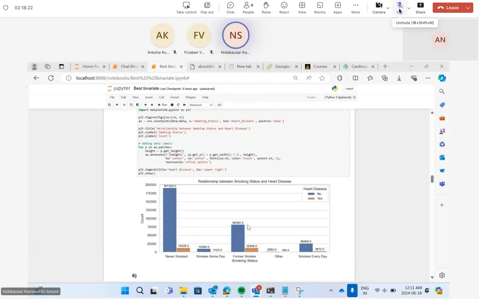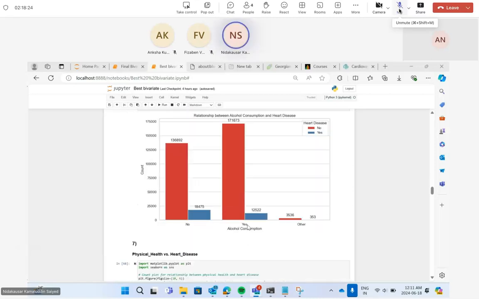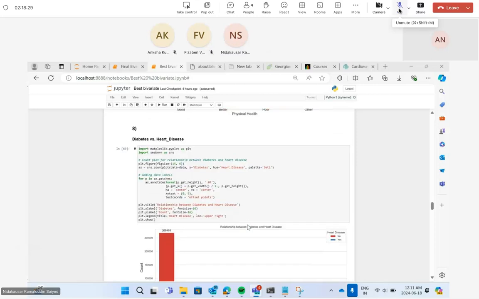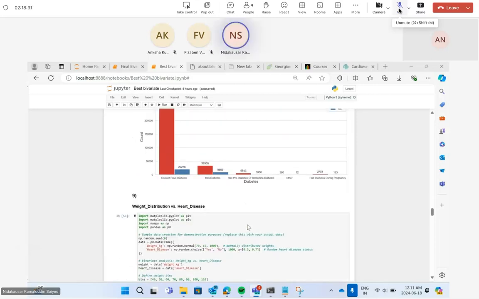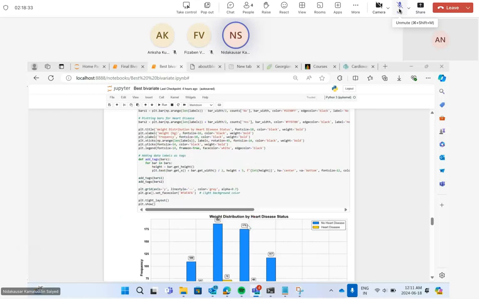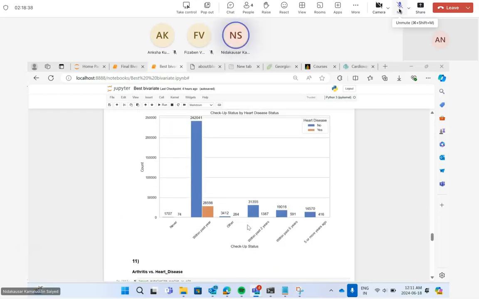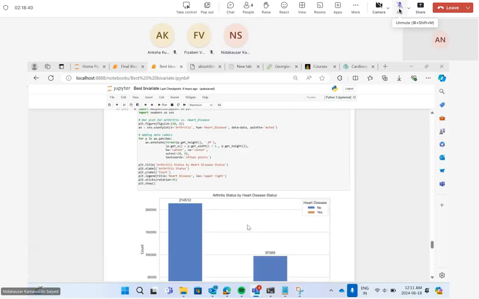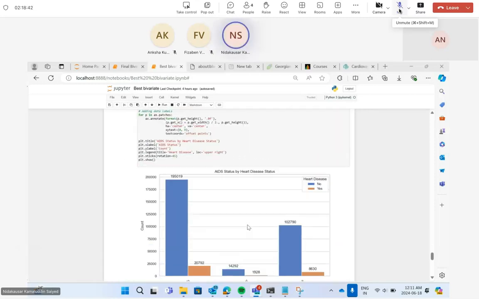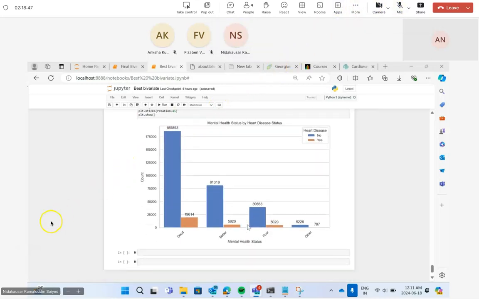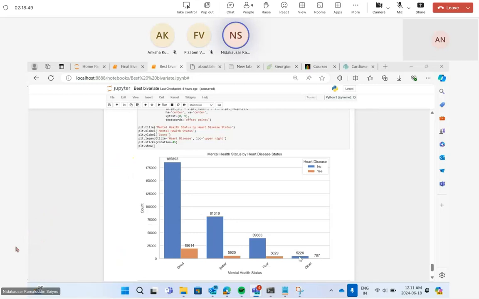And then I did for the smoking status, and also for the alcohol consumption, for physical health, for the diabetes, for the weight distribution, for the checkup, for arthritis, for AIDS, and for mental health. And depending upon the mental health, how does the individual overcome the heart disease? So that's it from my side.